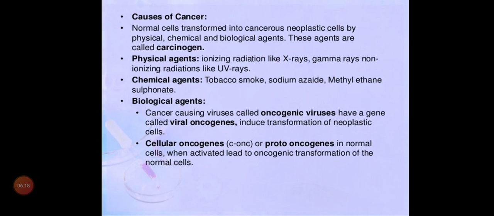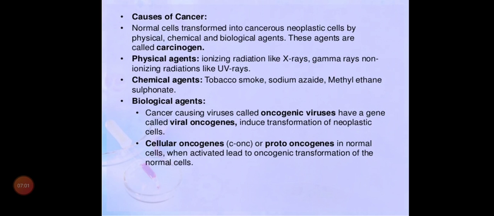But here what will happen? Normal cells will transform into cancerous neoplastic cells. Once a normal cell loses its normal capacity, we call that cell a neoplastic cell. What are neoplastic cells? Cancer-causing cells. How does it occur? It happens because of agents like physical, chemical and biological agents. Whatever the agent, physical, chemical or biological, which causes cancer, we call it a carcinogenic agent.